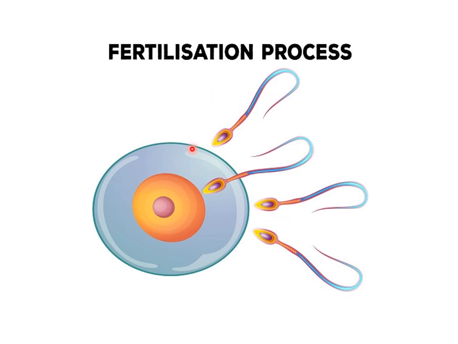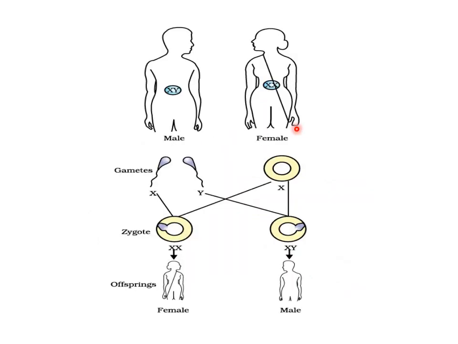Fertilization क्या होता है कि fusion of male and female gamete is known as fertilization. ठीक, this is egg cell, this is ovum and this is sperm. जब इनका fusion होगा, fertilization होगा, तो क्या बनेगा? zygote बनेगा. zygote के बाद क्या बनता है? offspring बनता है. ठीक है, so these are few basic concepts जो होने चाहिए before studying sex determination.